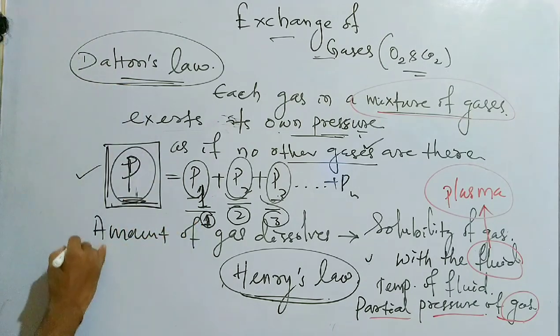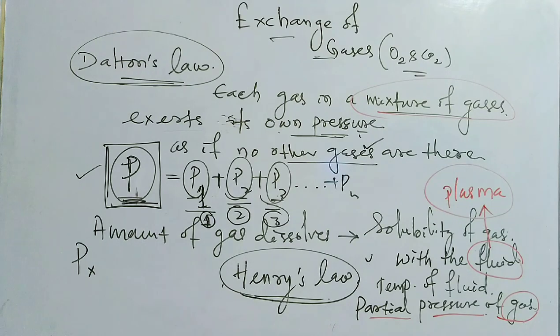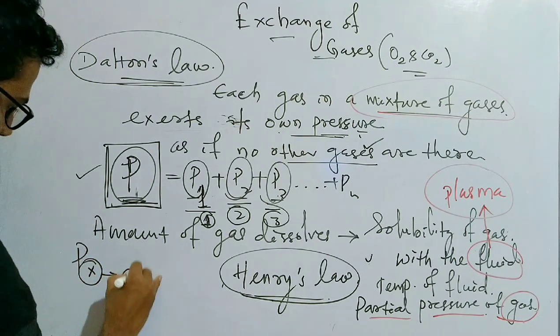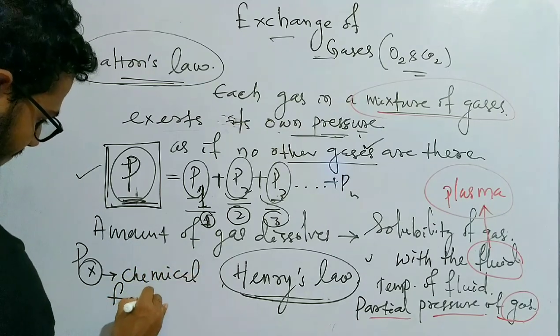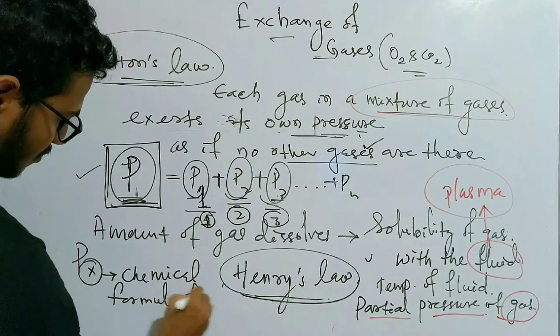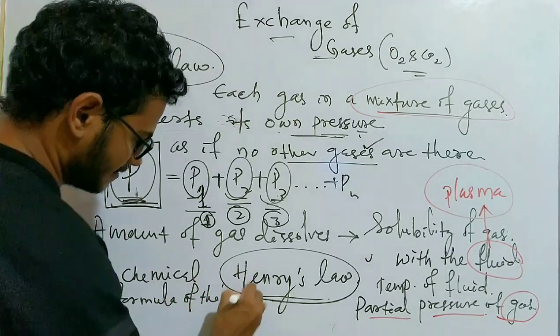The partial pressure is symbolized by Px. Here the subscript X is the chemical formula of the gas.